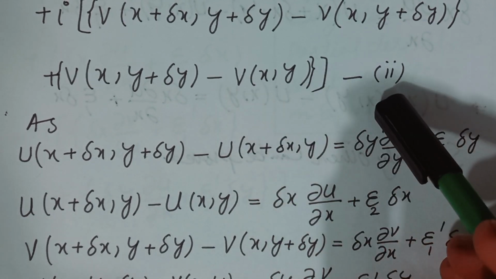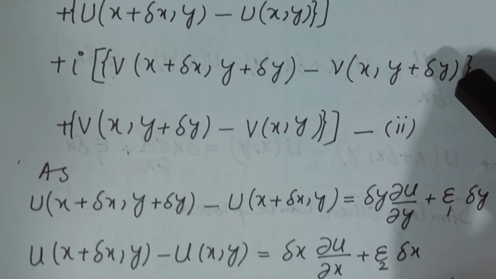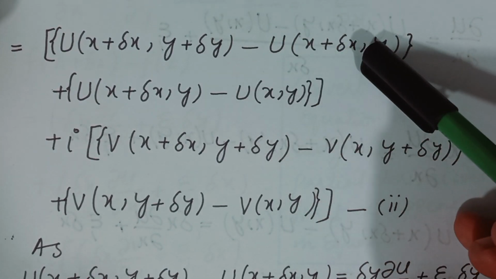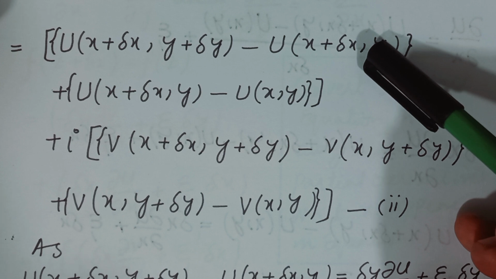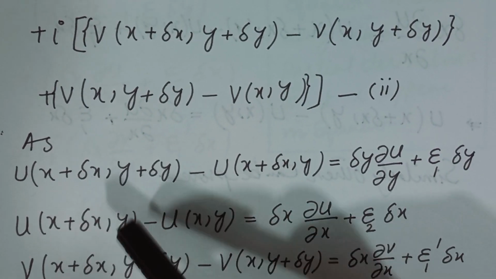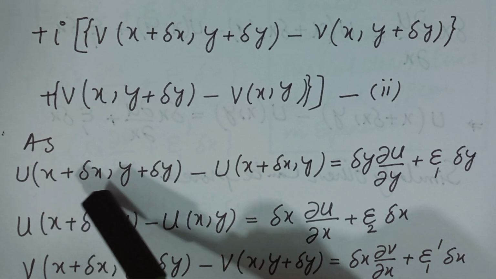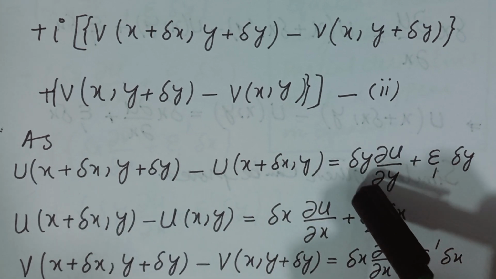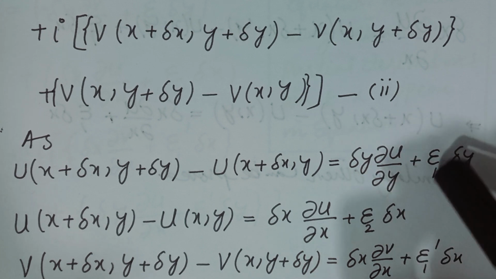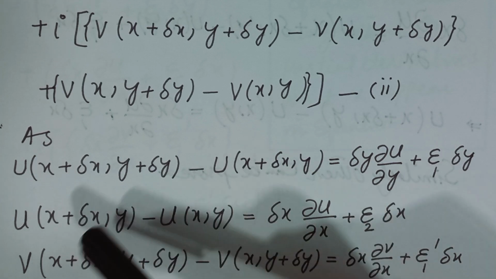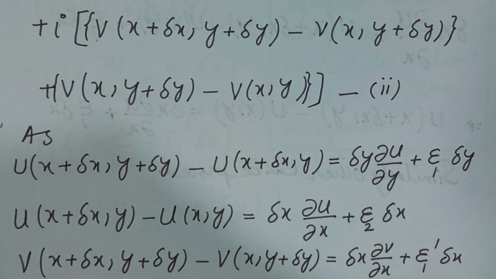Say this expression equal to 2, and there are four brackets in our expression number 2. The values of these brackets can be calculated by a trick which I am going to share here. The difference u(x plus delta x, y plus delta y) minus u(x plus delta x, y) equals delta y times (partial u over partial y plus epsilon 1) delta y. How is this equal? I am sharing a trick.